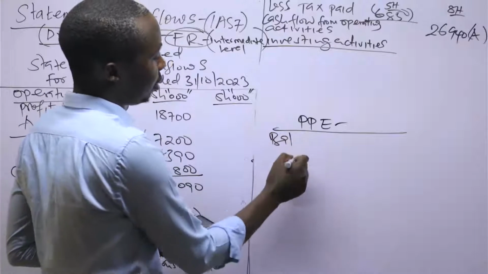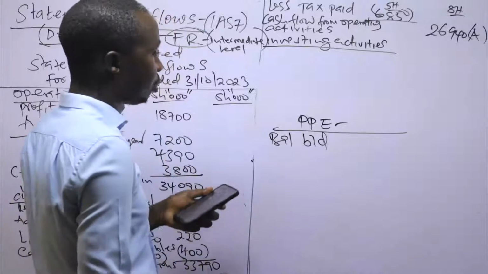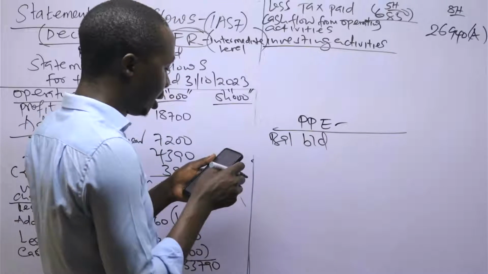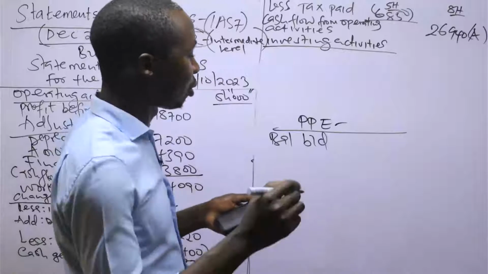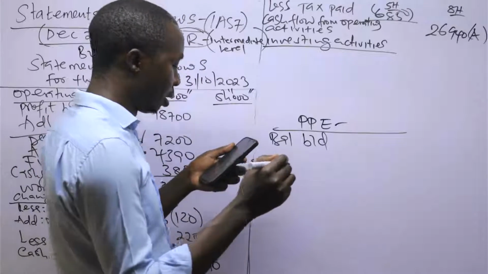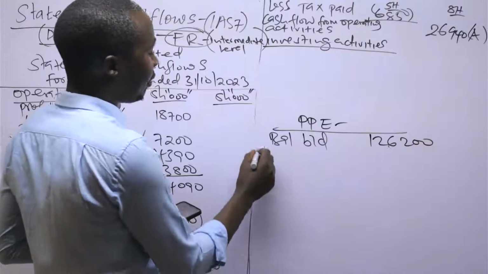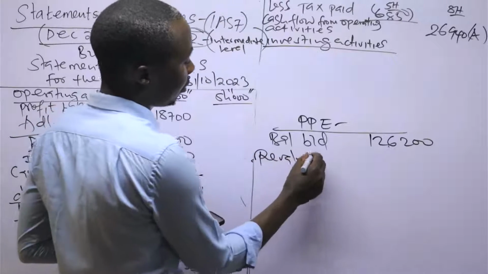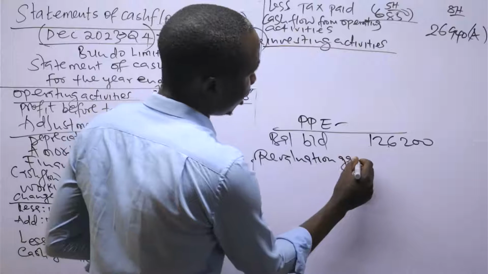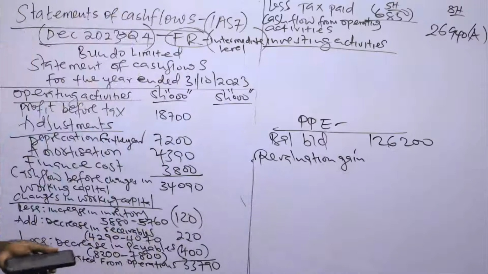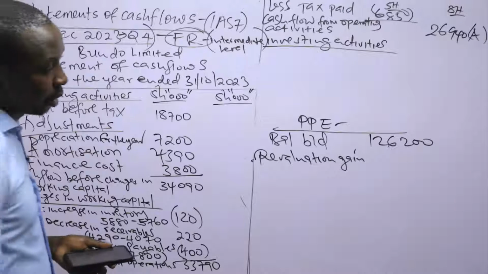The balance brought down for the property, plant, and equipment, I will use the cost model. The cost is 126,200. Then there was a revaluation gain, based on additional information number 1, a revaluation gain of the assets of 1,200.